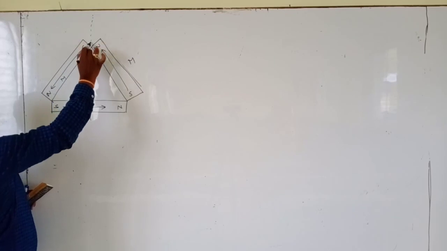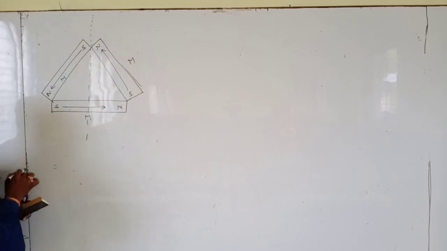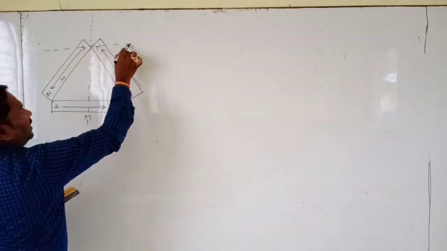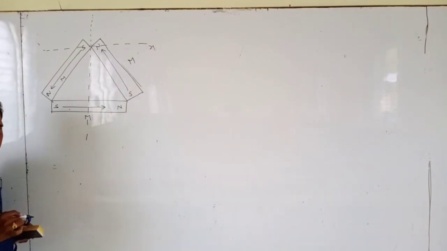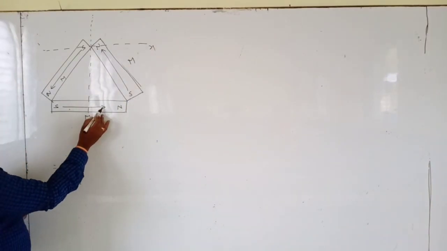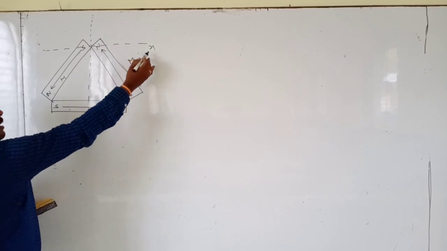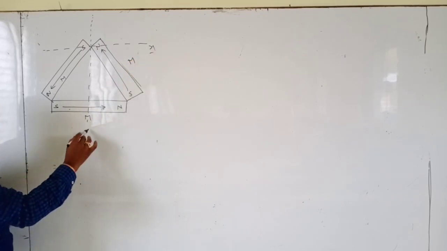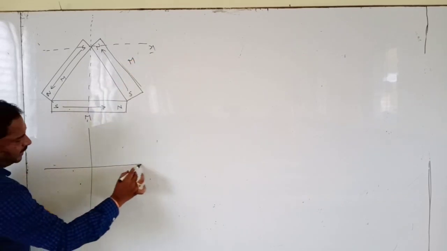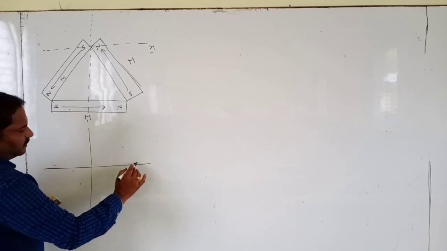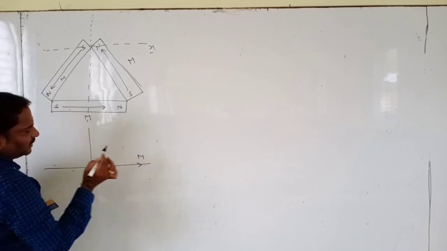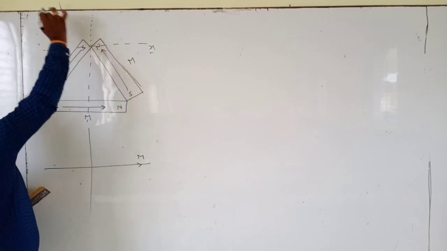So, take this as the y-axis and this as the x-axis. First, this dipole moment is acting along the positive x-axis, as in the previous diagram. This is acting in this direction.